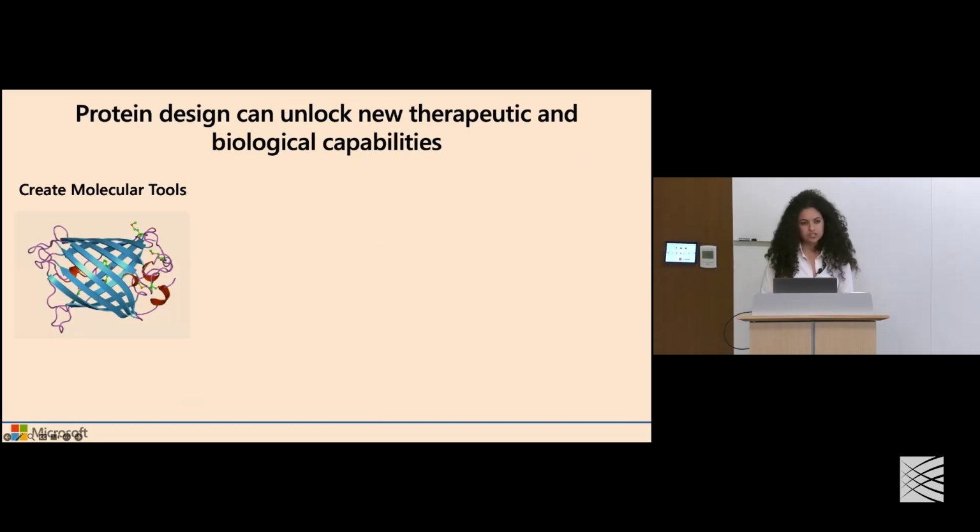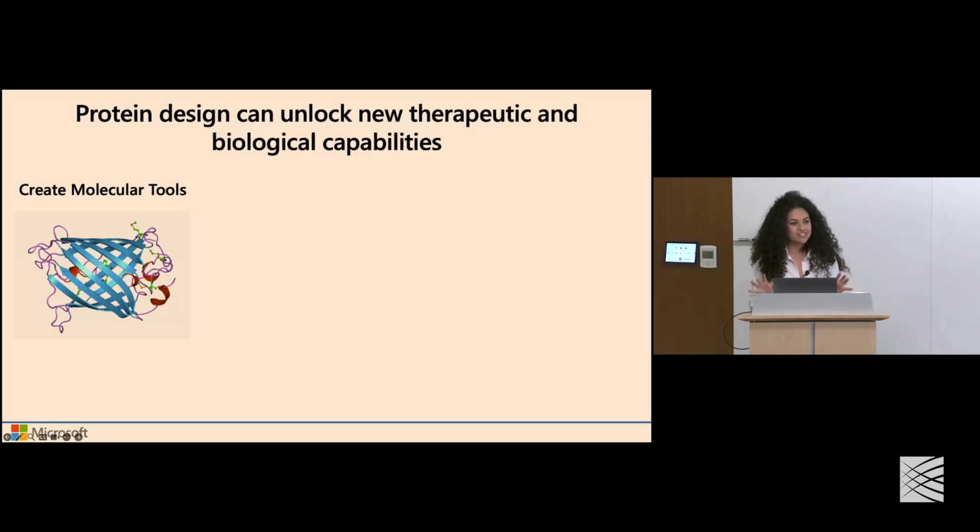So why do we want to design new proteins? Why do we care? The fundamental motivation here is that we can expand the scope of functional space that's occupied by proteins, which are the fundamental actuators of biology, by hopefully engineering and designing them to do new and useful things.